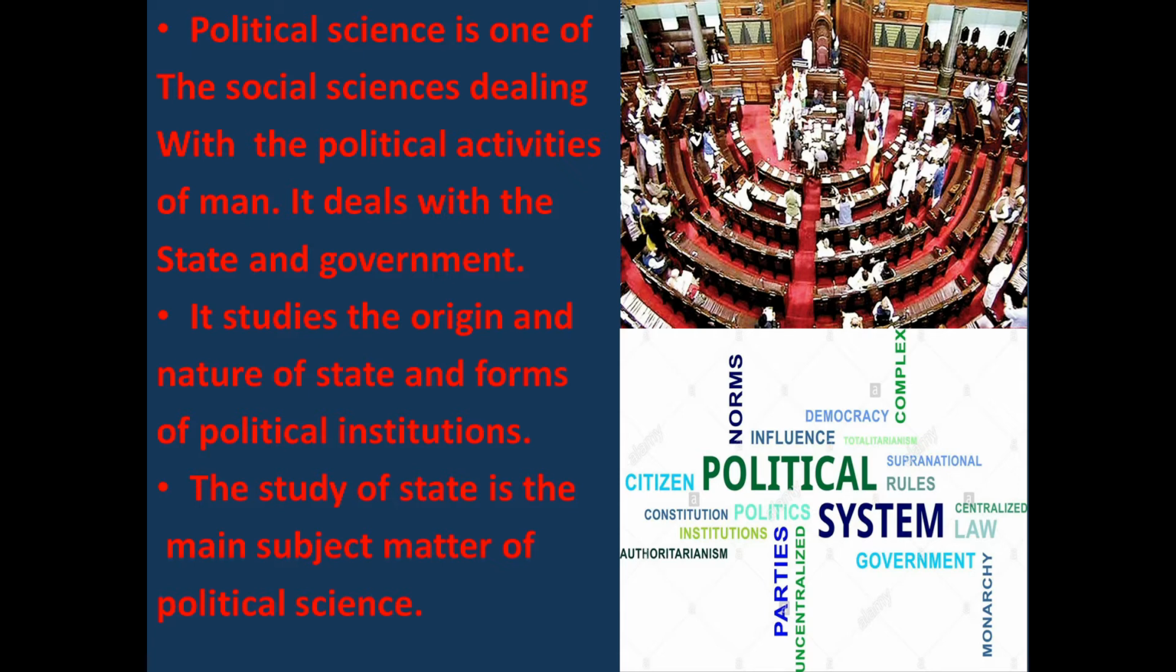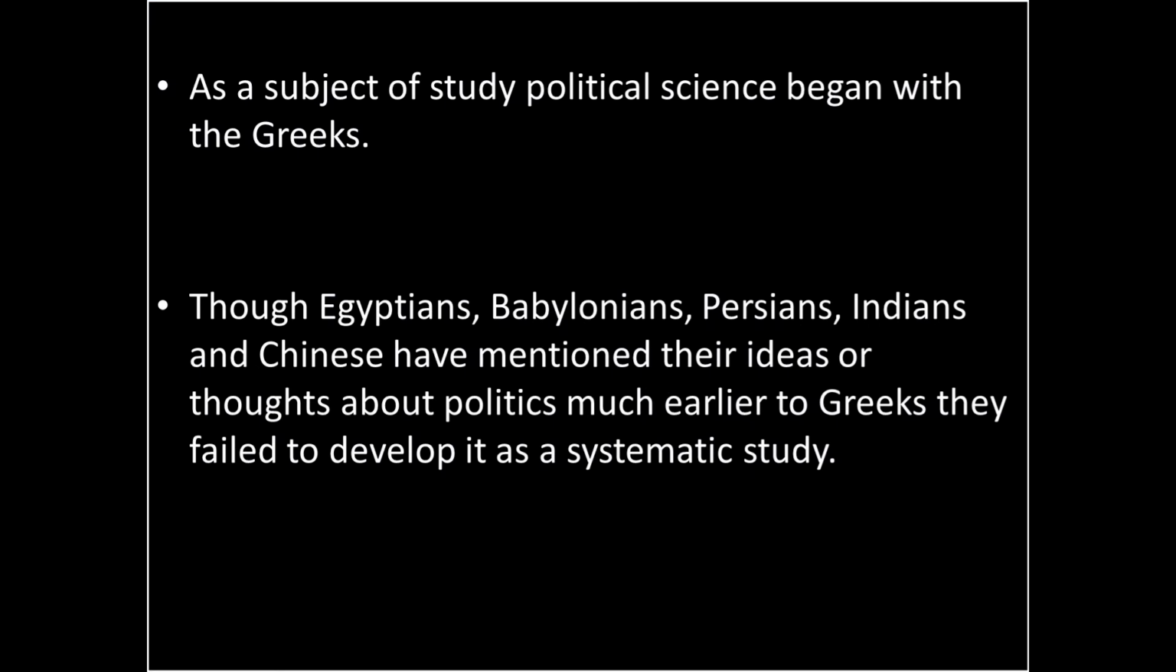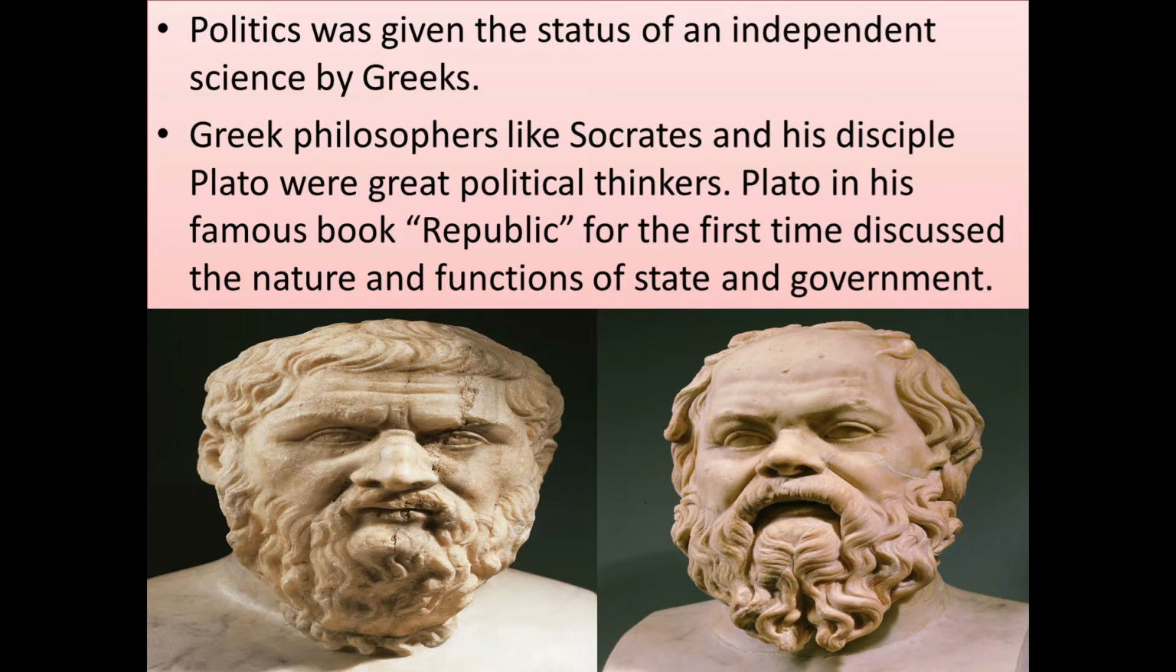What is the main subject matter of political science? The study of state. As a subject of study, political science began with the Greeks. The Greeks began the systematic study of political science. Though Egyptians, Babylonians, Persians, Indians and Chinese have mentioned their ideas or thoughts about politics much earlier than the Greeks, they failed to develop it as a systematic study. The Greeks developed political science as a systematic study. Politics was given the status of an independent science by the Greeks.